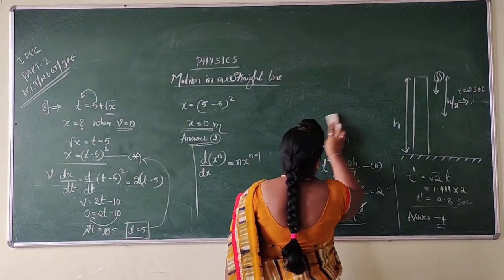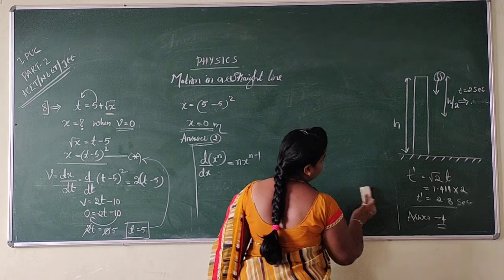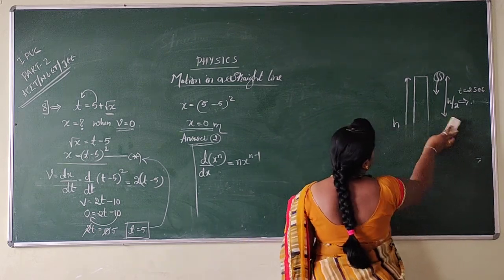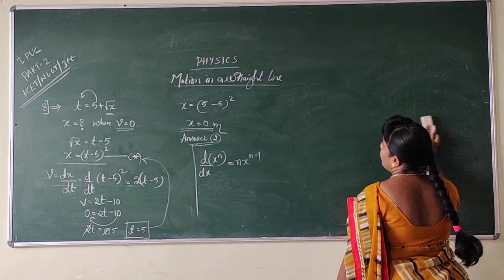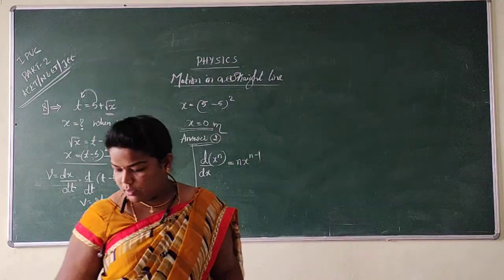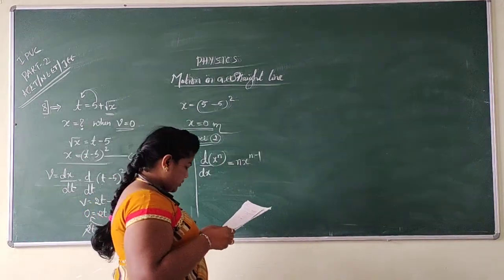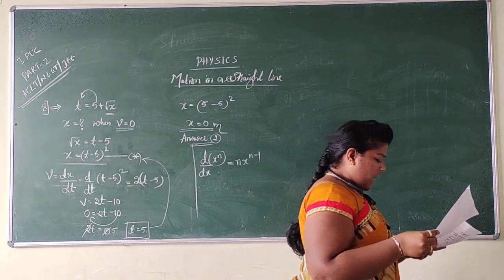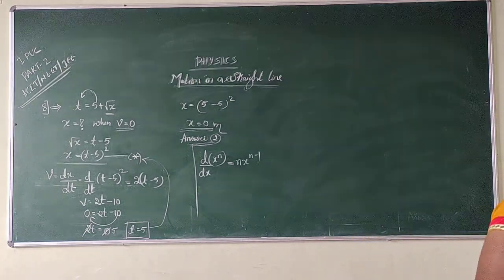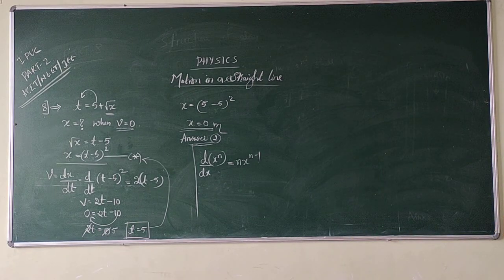Now let us move to the next question. Yes. The next question is the 9th question. The velocity time graph of a particle moving along a straight line is as shown in the figure.